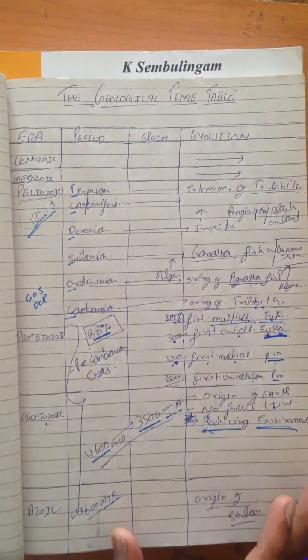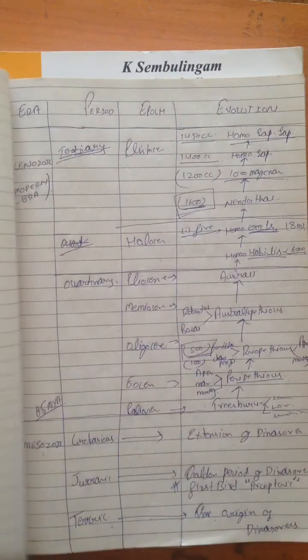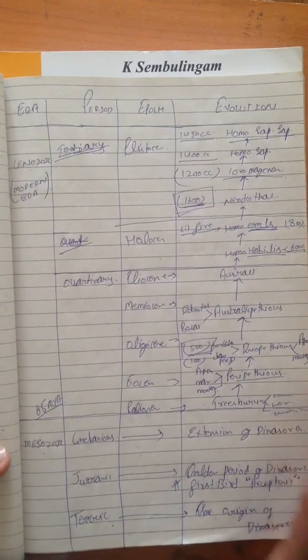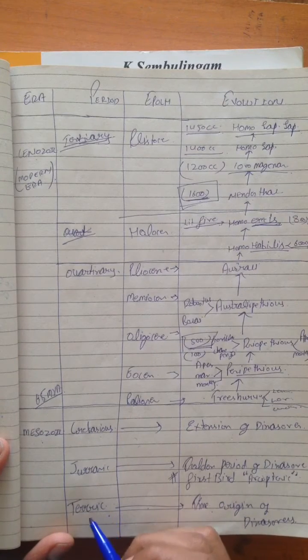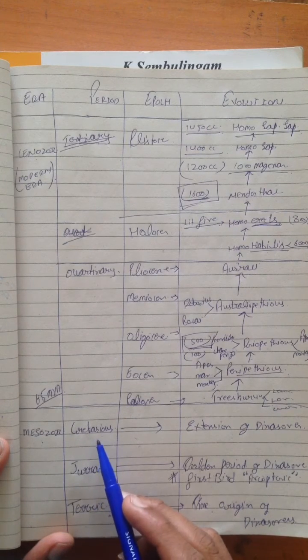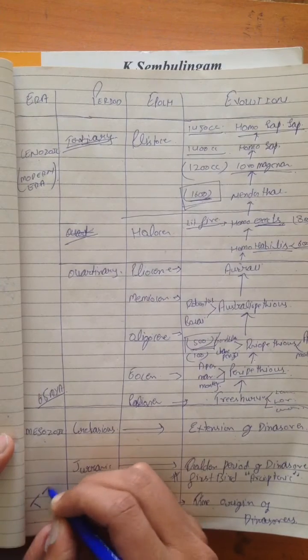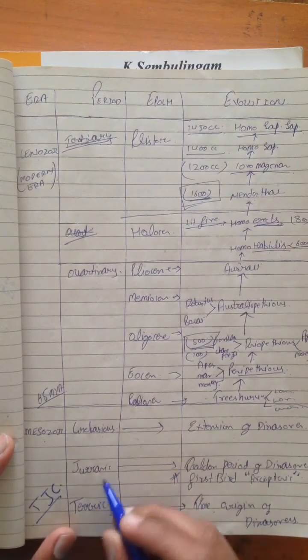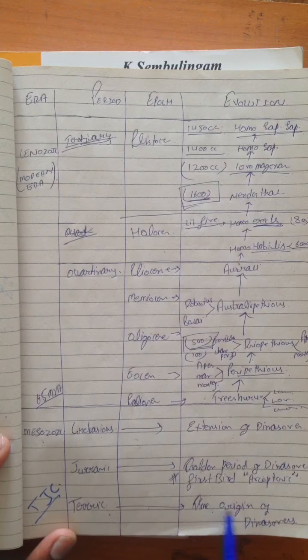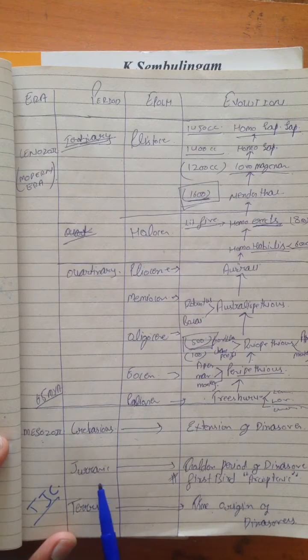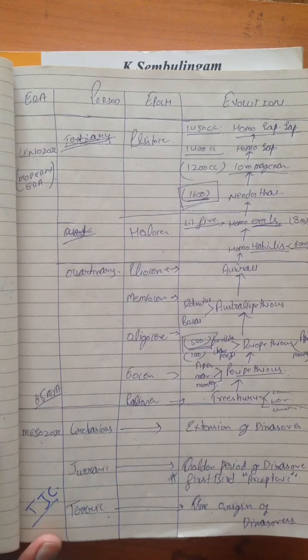Now we are talking about the most important Mesozoic and Cenozoic eras. The Mesozoic era consists of three periods: Triassic, Jurassic, and Cretaceous. The formula for learning is TJC. If we are talking about evolution, in Triassic the origin of dinosaurs takes place. The Jurassic period, as you can remember from the Jurassic movies, is the golden time of dinosaurs.